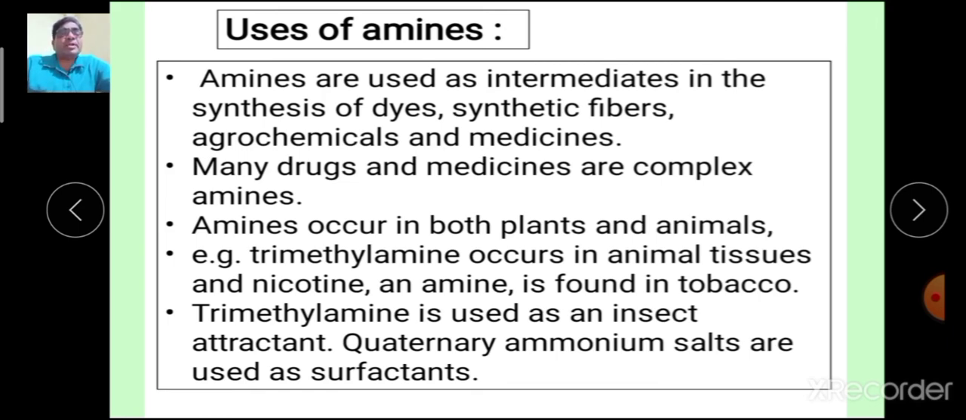For example, triethylamine occurs in animal tissue, and nicotine, which is an amine, that is a basic compound found in tobacco, which is very poisonous. Trimethylamine is used as an insect attractant. Quaternary ammonium salts are used as surfactants, and thus amines are used.